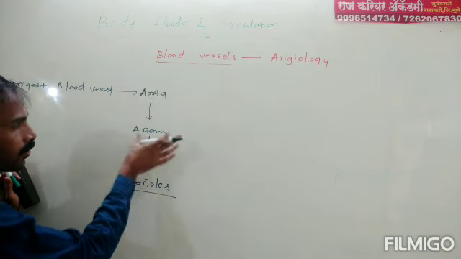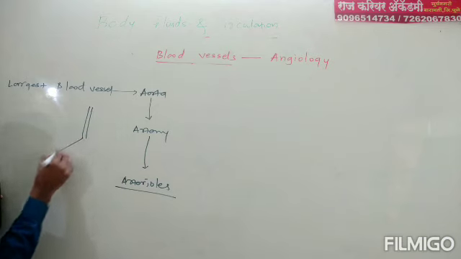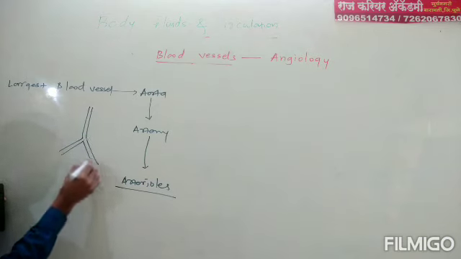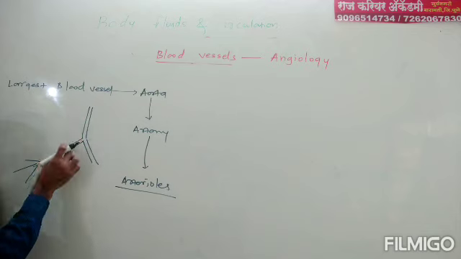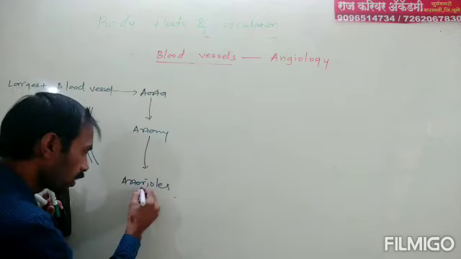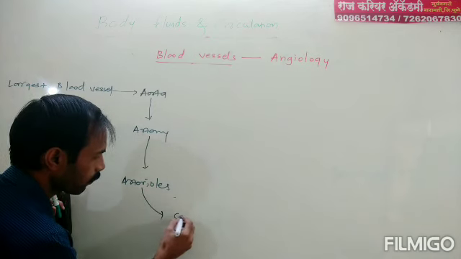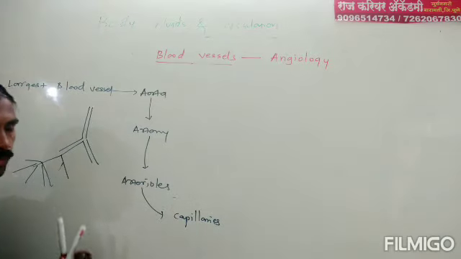Aorta bifurcates into artery. Suppose this is aorta. Then it bifurcates into arteries. Again arteries bifurcate into arterioles. Aorta, artery, arterioles. Arterioles bifurcate into capillaries.